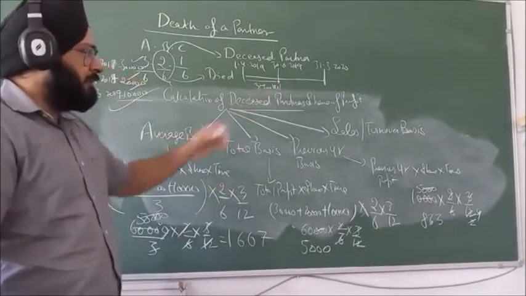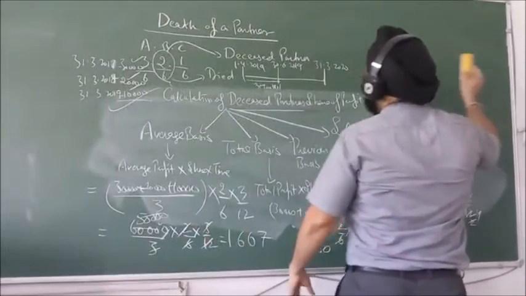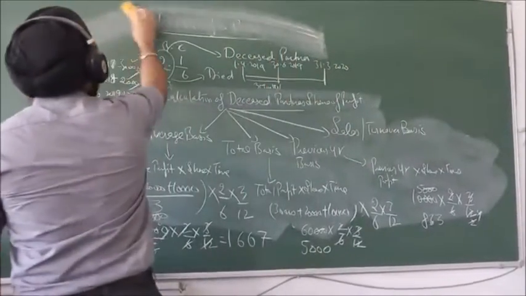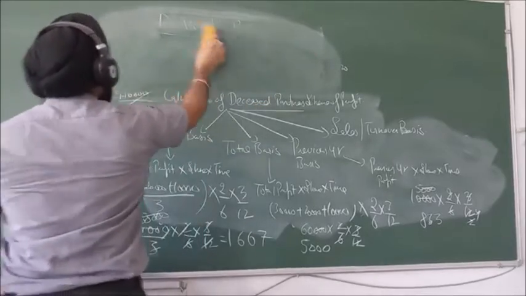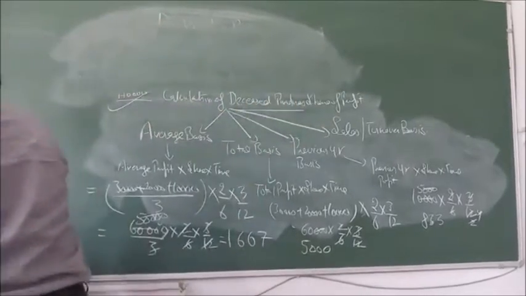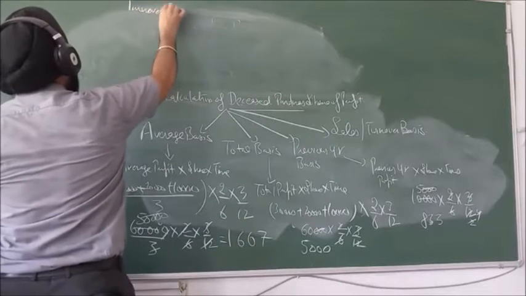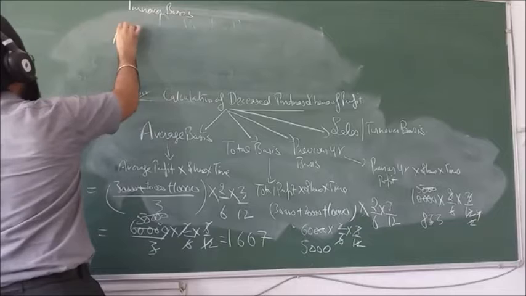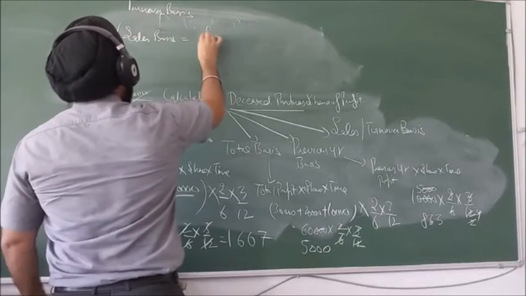Now we come to sales basis. Let's come to sales basis. How do we calculate profit when there is sales basis? Turnover basis or sales basis. Sales will be given.